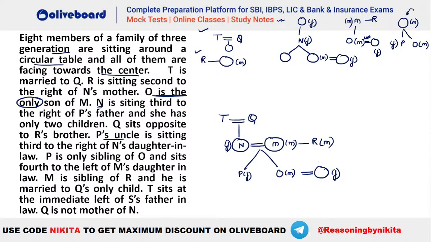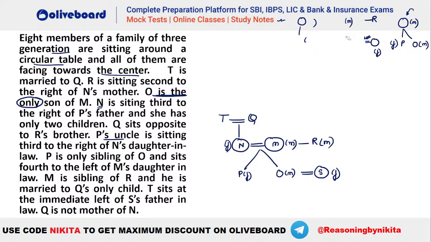So who is the only person remaining? Who is the only person remaining here? You can see that is your S, isn't it? S is remaining. So S will be this person who is married to your O. Okay, so this is the family tree. We have completed the family tree. So now we will make the seating arrangement here. Okay, let's quickly make the seating arrangement.